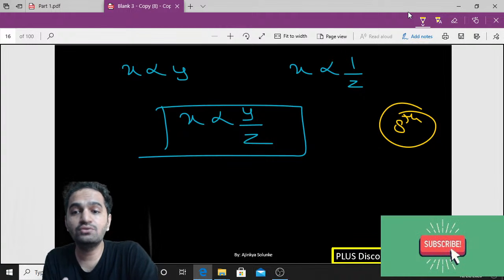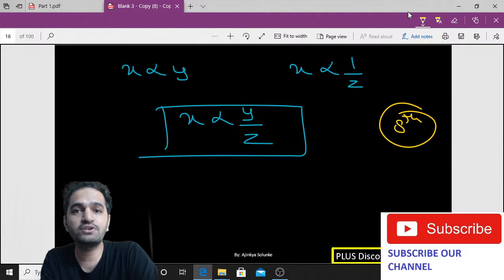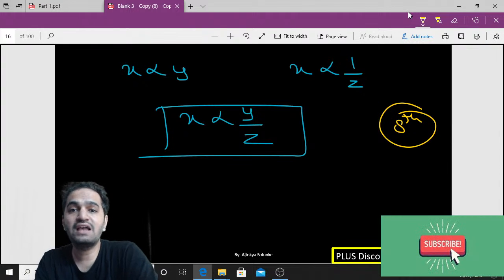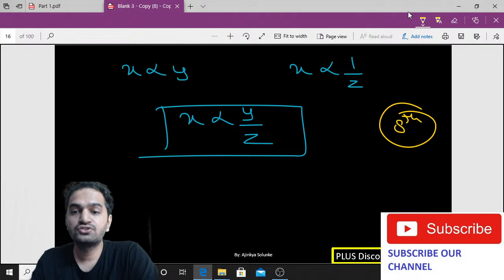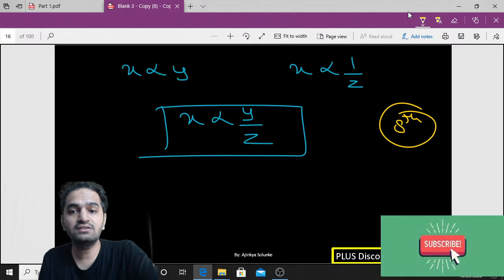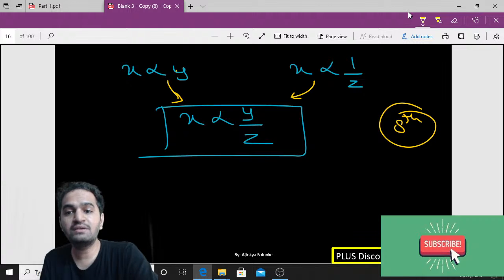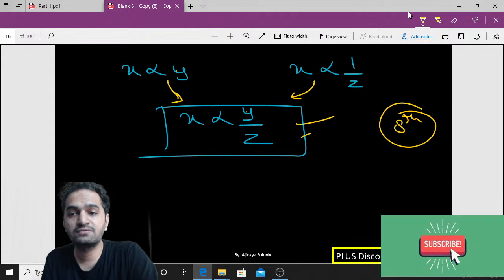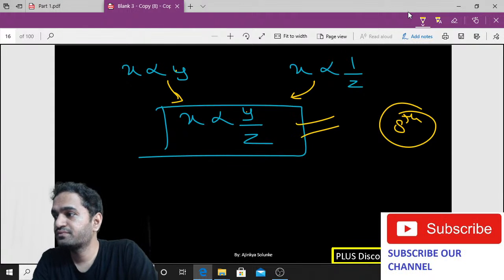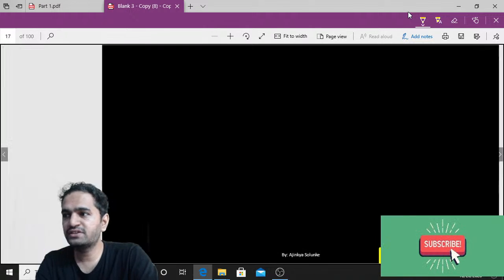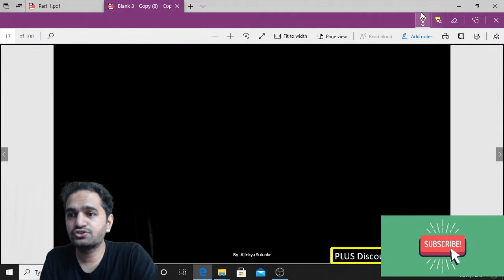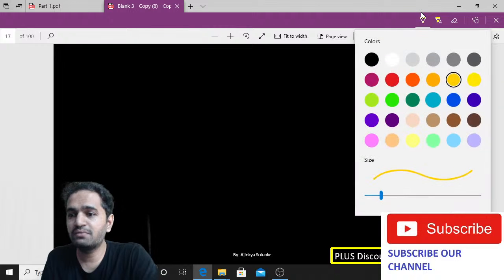Actually this is not supposed to be taught directly, the relation has to be given. But still I am giving you basics, right? So have you understood how to combine? This is the combination part, wherein x is directly proportional to y and inversely proportional to z. We can combine them to create x is proportional to y by z. Right? Now, can we start? Okay, so we will combine in the same way.